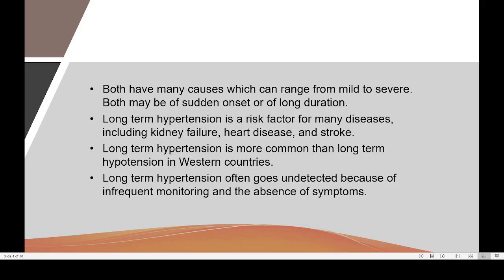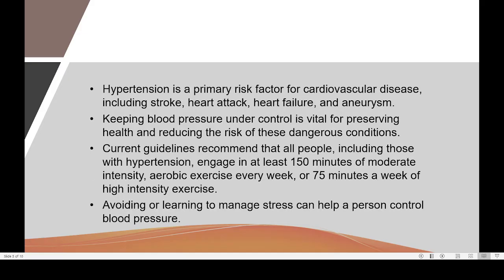So these are the major problems associated with higher blood pressure, and blood pressure is sometimes known as the silent killer, because it can damage our kidney tubules, and the kidney will be affected, and sometimes the kidney cannot function. There is total failure of the kidney, which is known as acute kidney failure or chronic kidney failure. This is also the primary risk factor for heart disease, heart failure, and aneurysm. So hypertension can be a major problem.